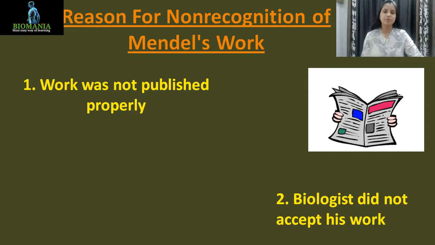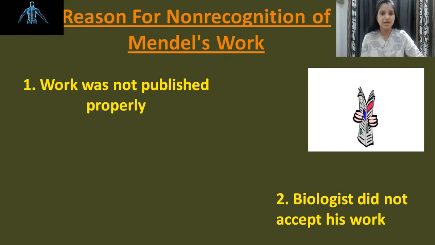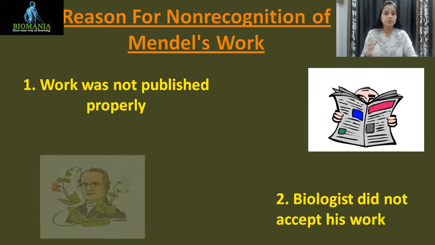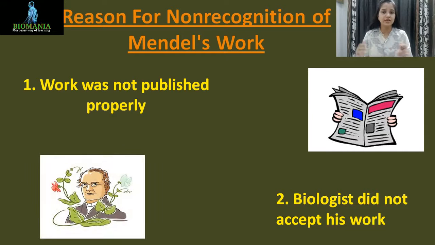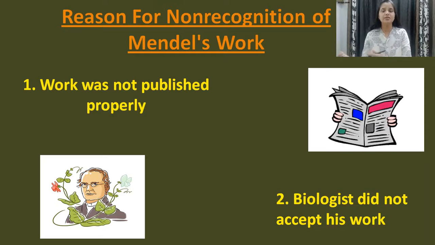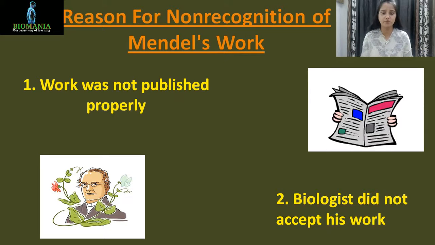And the most important point is that Mendel was a mathematician and he was working as a priest in a church. Because he was a mathematician, biologists were not ready at that time to understand his theory: how can a mathematician give a theory about a plant?